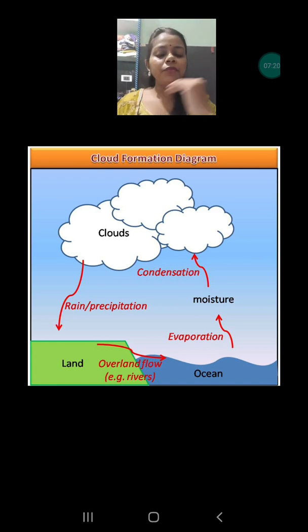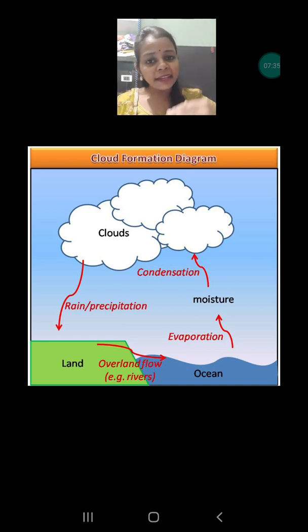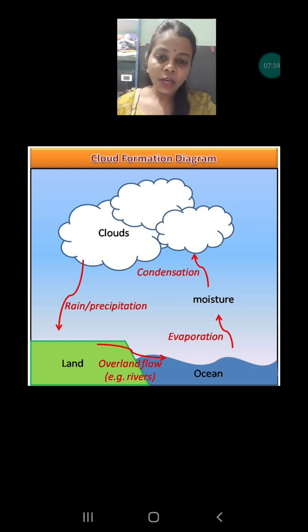Whenever air is heating, it goes up high above in the sky, and when the water is also heating, it is converting into water vapor, and it tends to go up above the sky, and there it cools down and then forms the clouds.